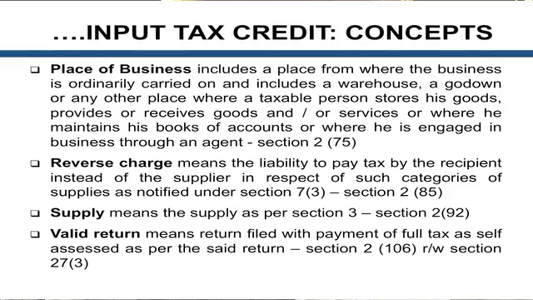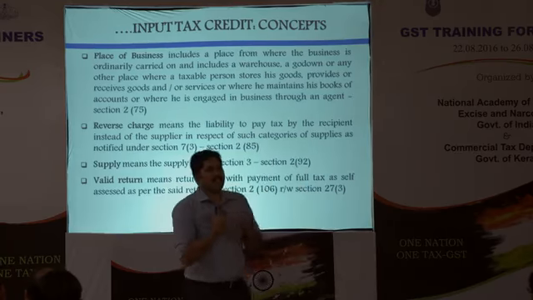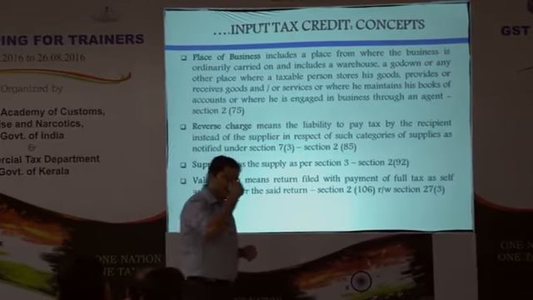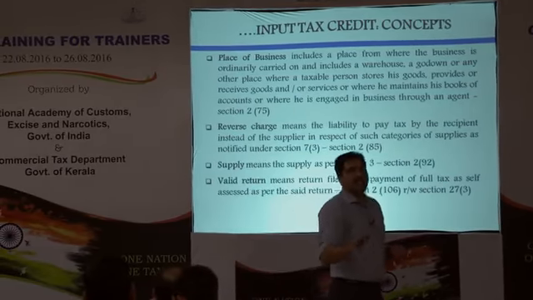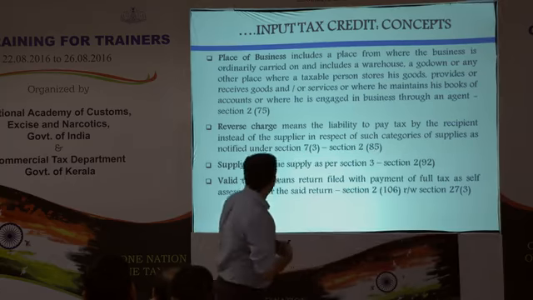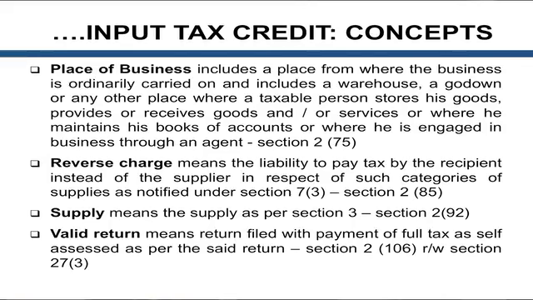Place of business, as you can see, is where the business is ordinarily carried on, whether a godown or wherever he is maintaining his book of accounts, or even through his agent. Agent has been defined under this act. So place of business is, in principle, a place where business is being held. Any capital goods of outward supply is goods. A capital goods can be taken credit only if it is in this place of business. Otherwise, you cannot take credit of that. And reverse charge mechanism, as you all know right now, is that the liability to pay tax has been shifted to the recipient of service from the supplier of service.